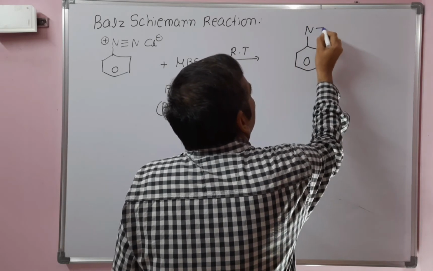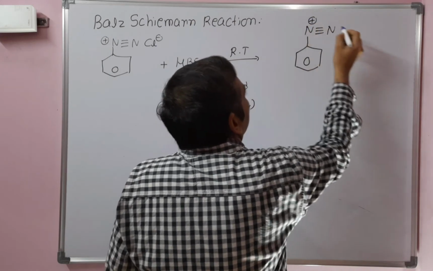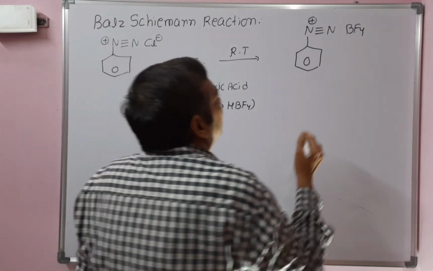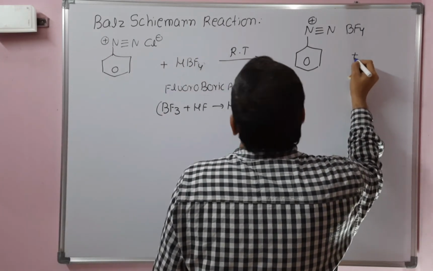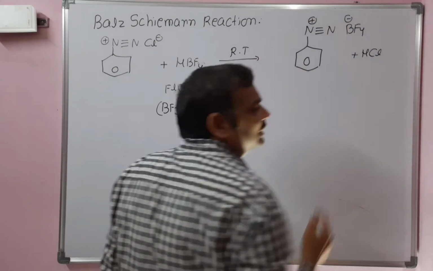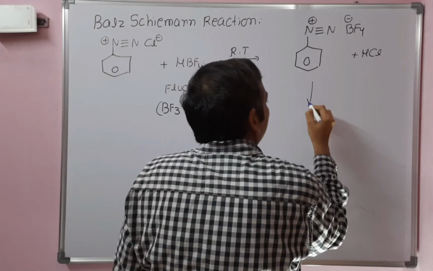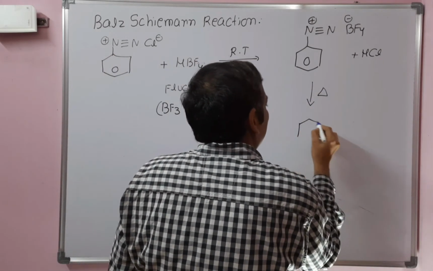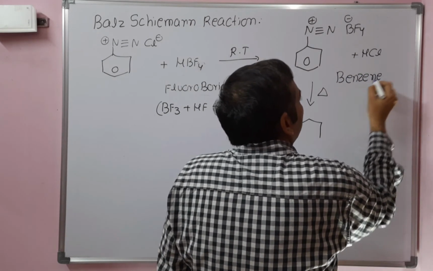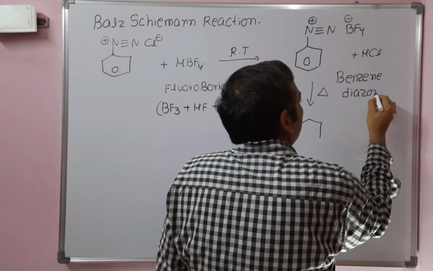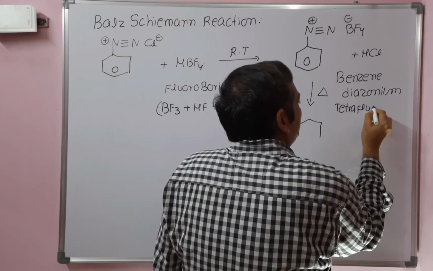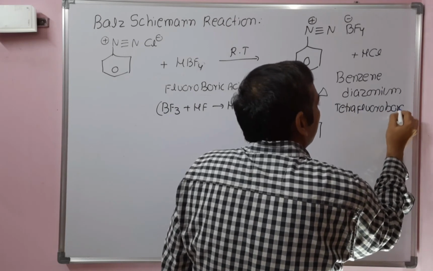benzene diazonium tetrafluoroborate will be obtained. The side product is hydrochloric acid. The benzene diazonium tetrafluoroborate, on heating, here heating is required. When benzene diazonium tetrafluoroborate undergoes heating, it gives fluorobenzene.